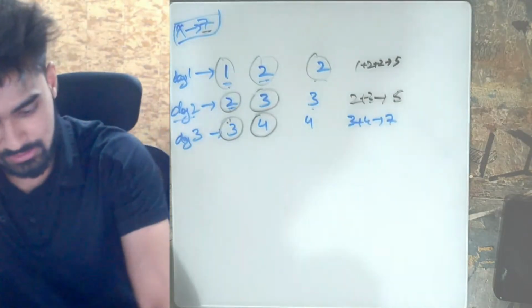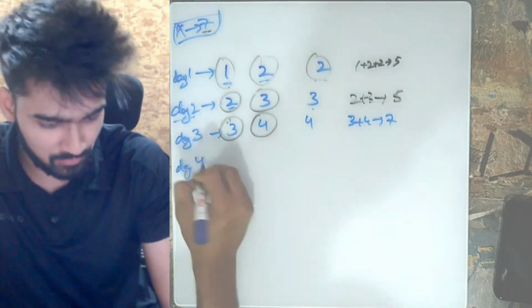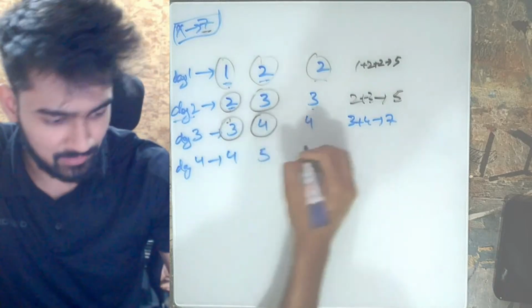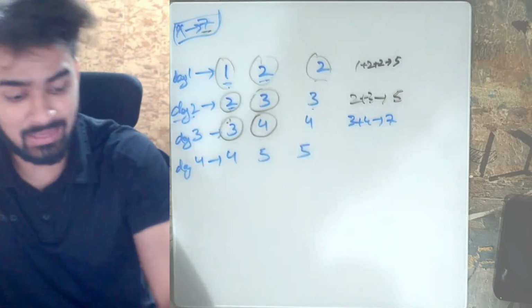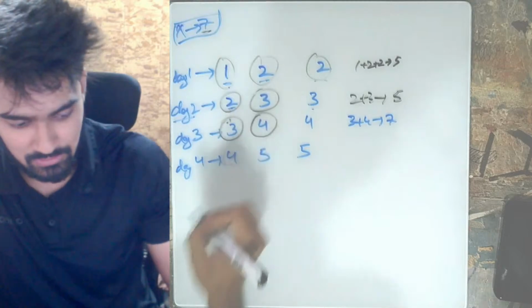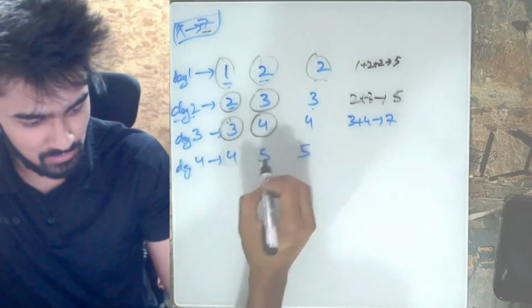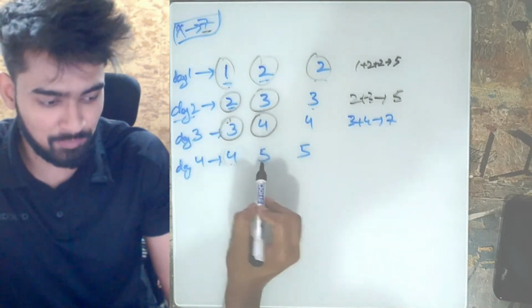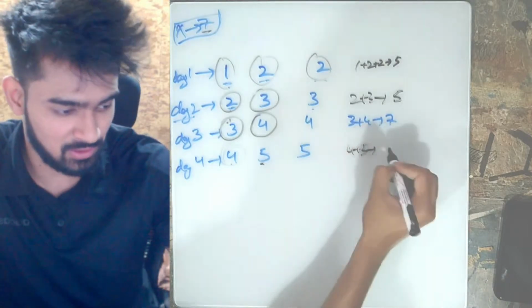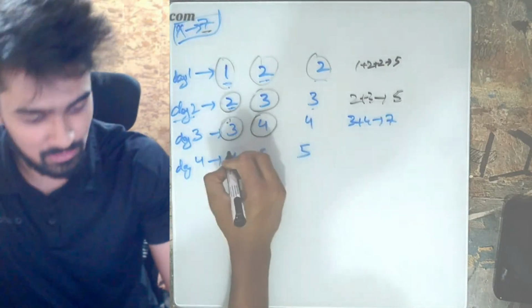Okay, now let's come on to day 4. The cost becomes 4, 5, and 5. And now if you see, you are only able to buy this packet. The reason is because if you try to buy this packet too, it will be 4 plus 5, which is actually 9. Therefore, you are only able to buy this one packet.